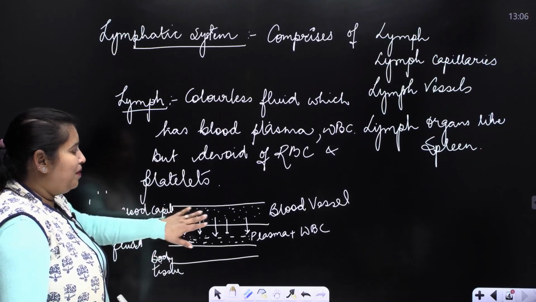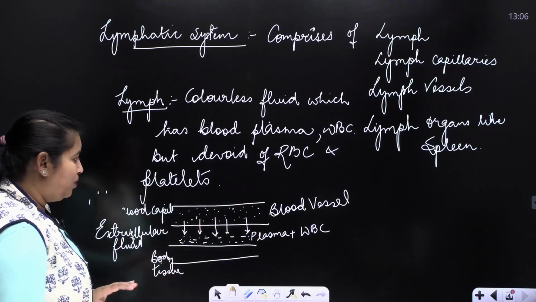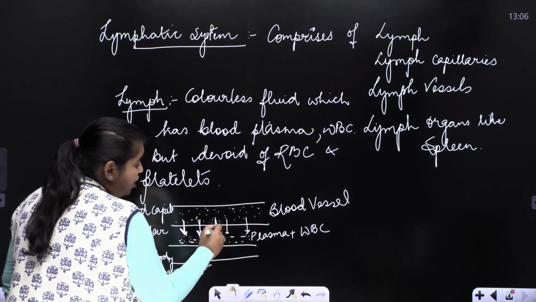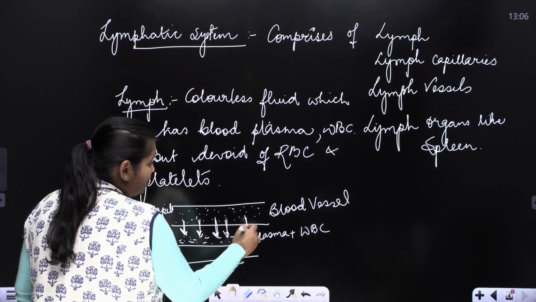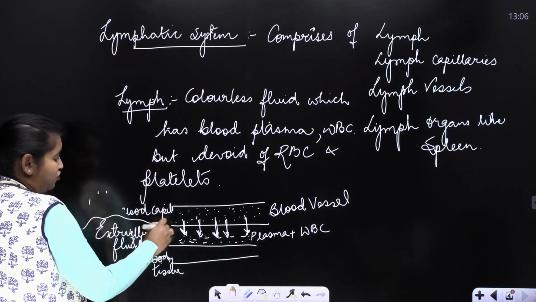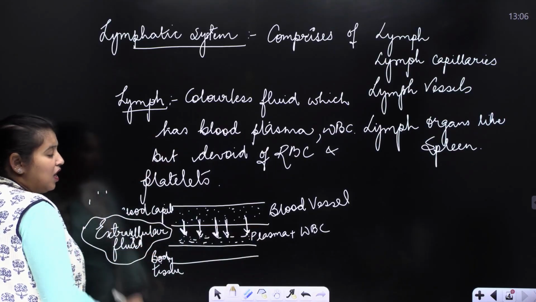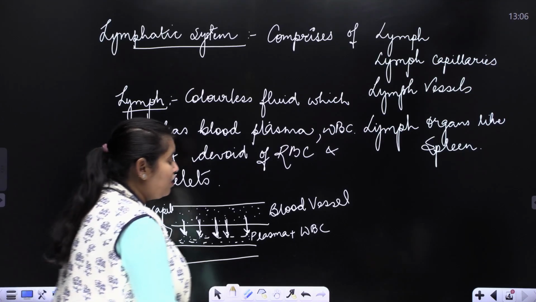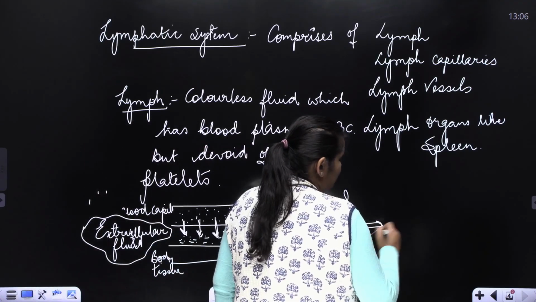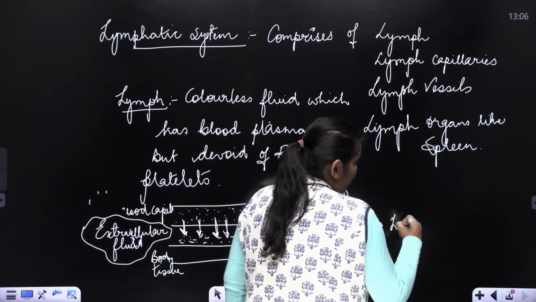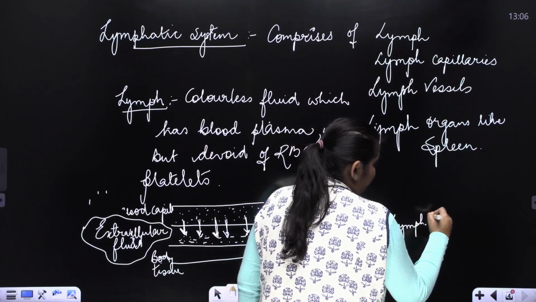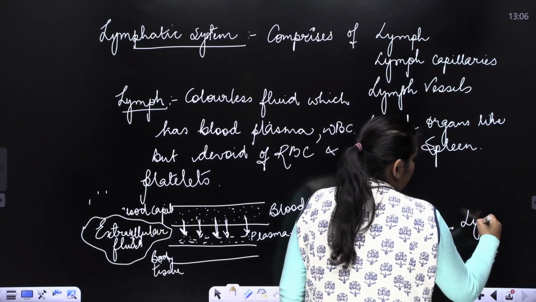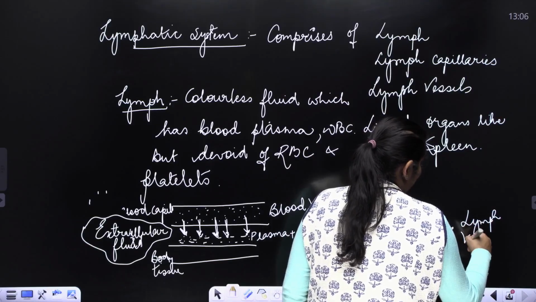So this is the blood capillary, which is a type of blood vessel. The plasma and the WBC ooze out from the walls into this space, which is called the extracellular space, and this now constitutes the extracellular fluid. This extracellular fluid then joins and starts to flow in lymph capillaries, which join to form the large lymph vessels.